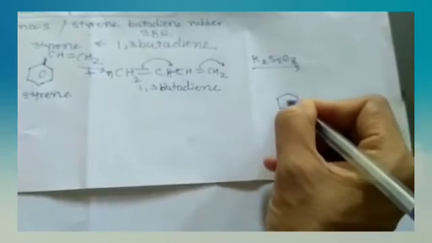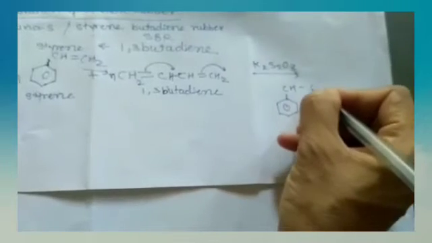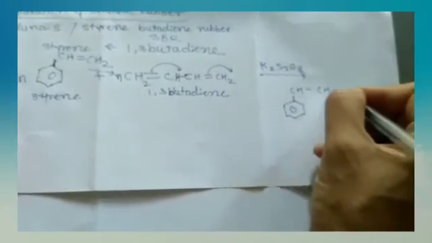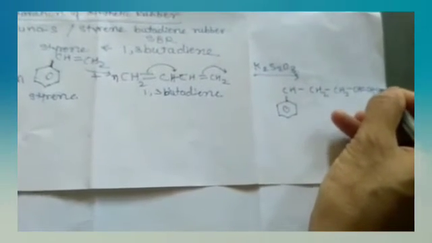This reaction takes place in the presence of a catalyst, with the benzene ring, CH, CH2 and CH double bond CH units, bonds forming continuously.